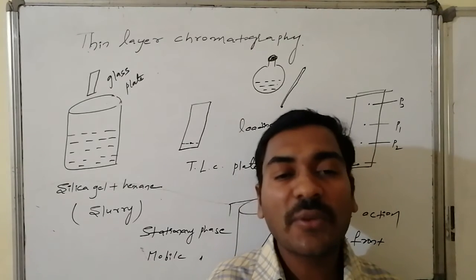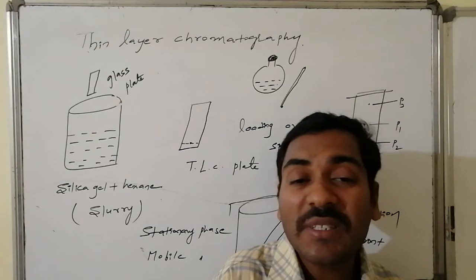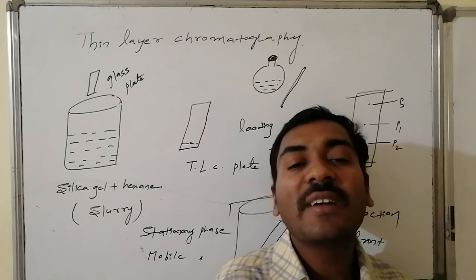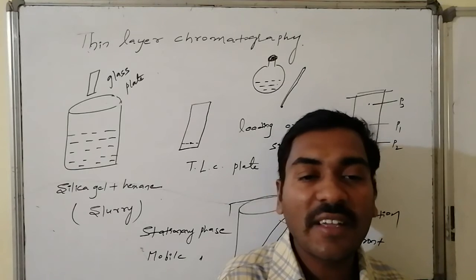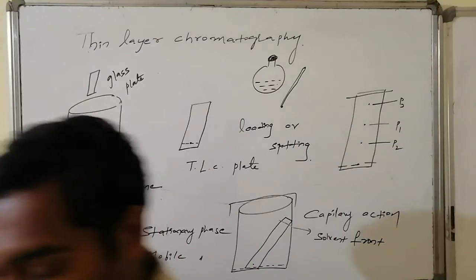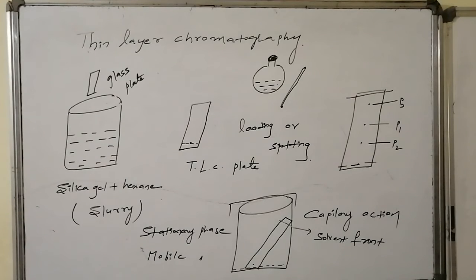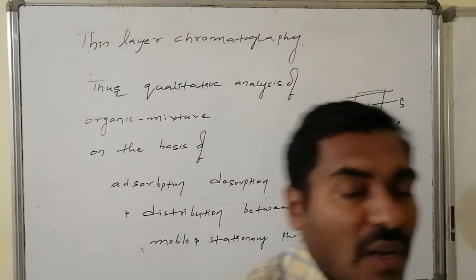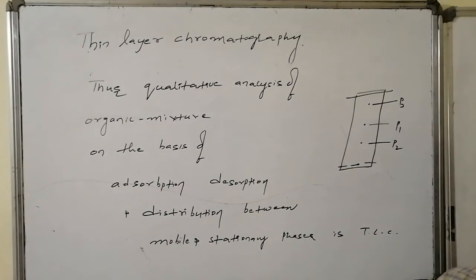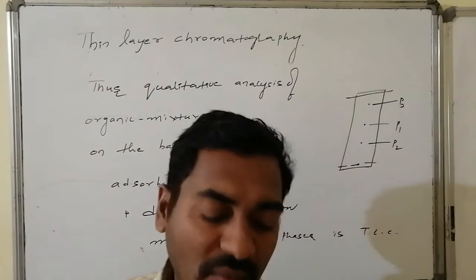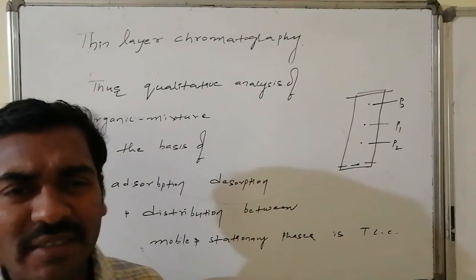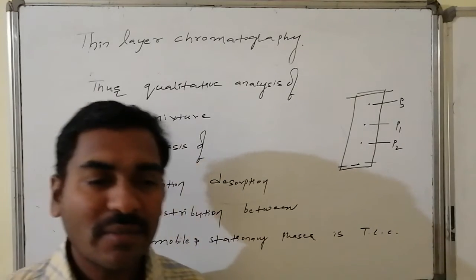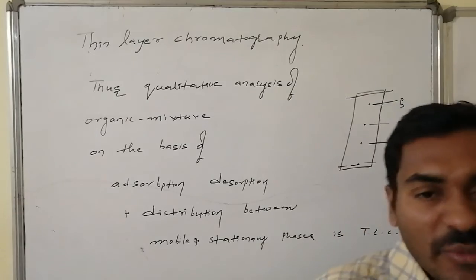Thus this way of execution and knowing the number of components present in the mixture is known as TLC, thin layer chromatography, the thin layer chromatographic analysis. Qualitative analysis of an organic mixture on the basis of adsorption, desorption, and distribution between the mobile phase and the stationary phase is known as thin layer chromatography. Once again, let us have a look at adsorption, desorption, and distribution: what is what, where it happens, and why this distribution came.